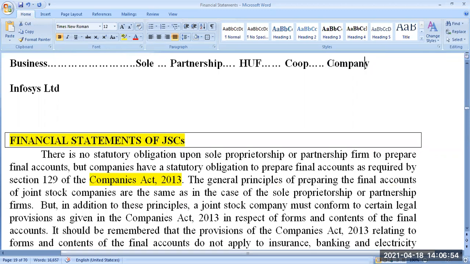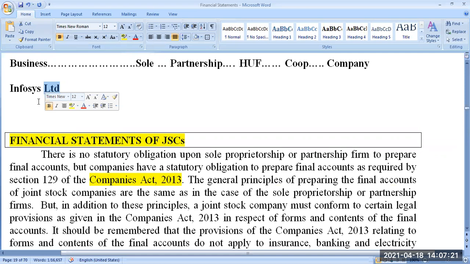Please understand, all the companies having this name limited, for those, the owners are separated from the management. I may be sitting in Bangalore. I can buy the share of some other company which is in Mumbai, Reliance Industries Limited, whose office is in Mumbai. I may buy the share of that company. I will not go to the company every day to see the books of accounts, what is happening in the company.